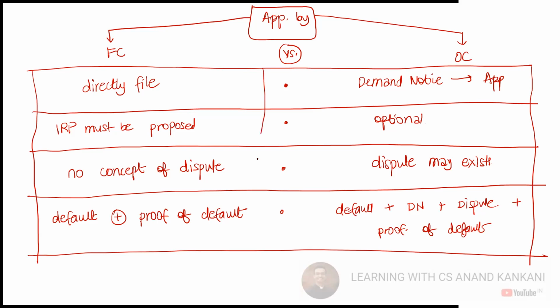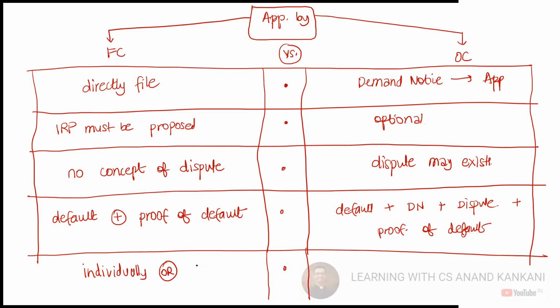Right. So this is the provision. And sir, in this, financial creditors singly and jointly. Very, very important. I think I also missed it. Very good. So a financial creditor can file individually or jointly.